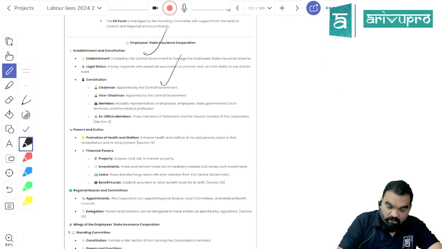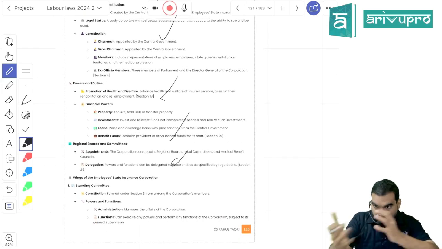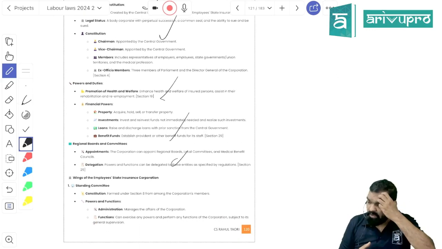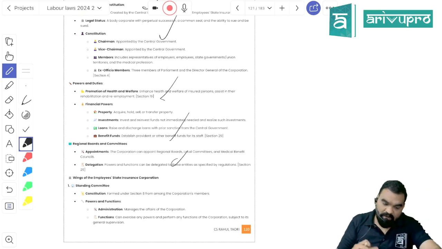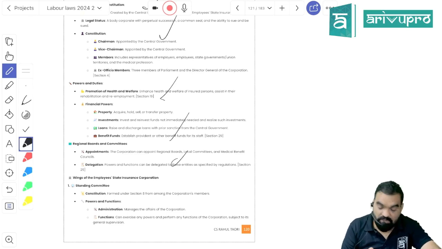The Employees' State Insurance Corporation is constituted by the central government, right? It will take the funds from the organization or employer and put them into certain investments in order to secure the health cover or accident cover of the employee, right?